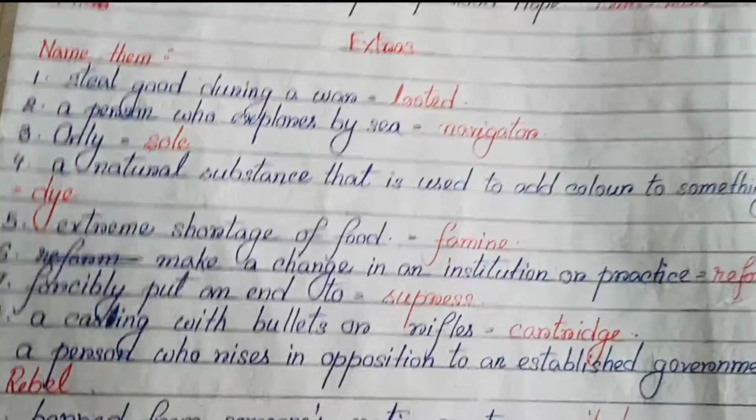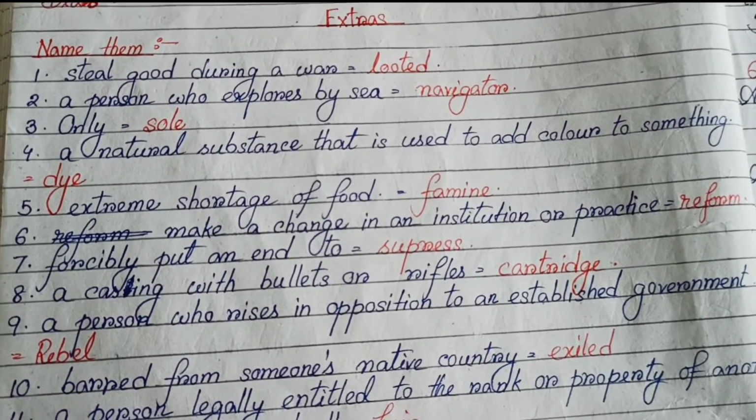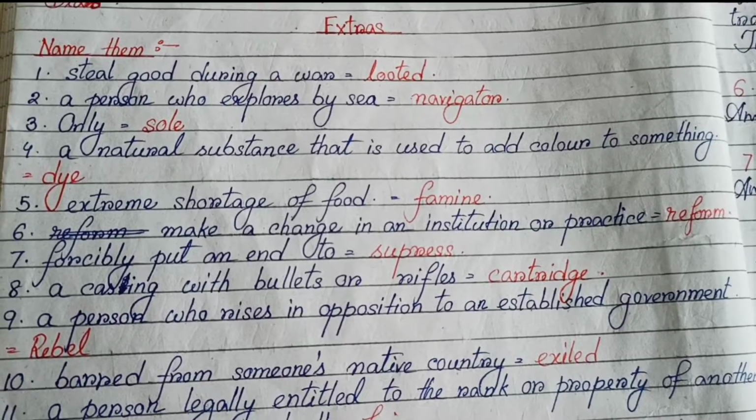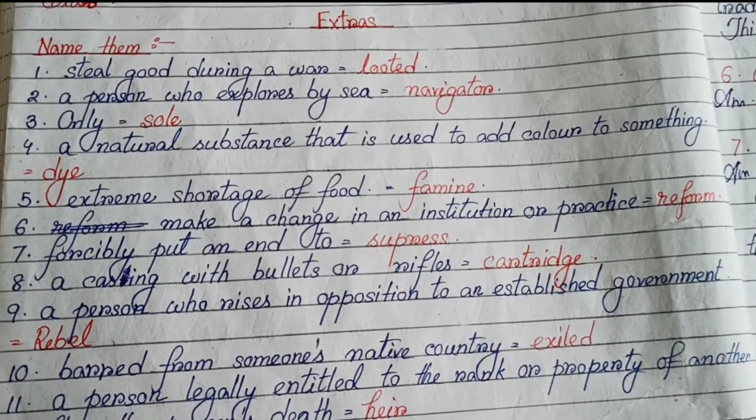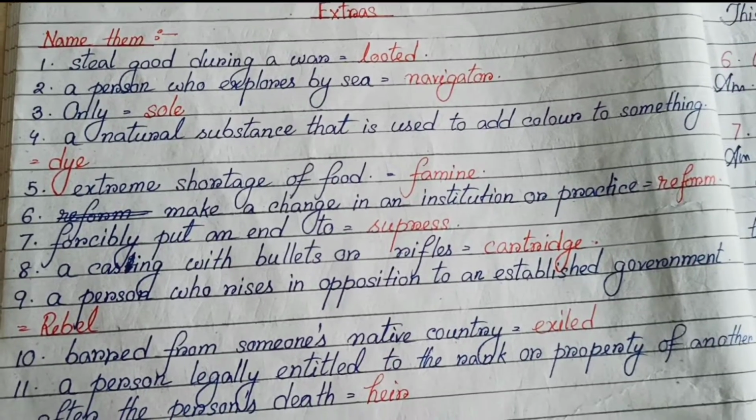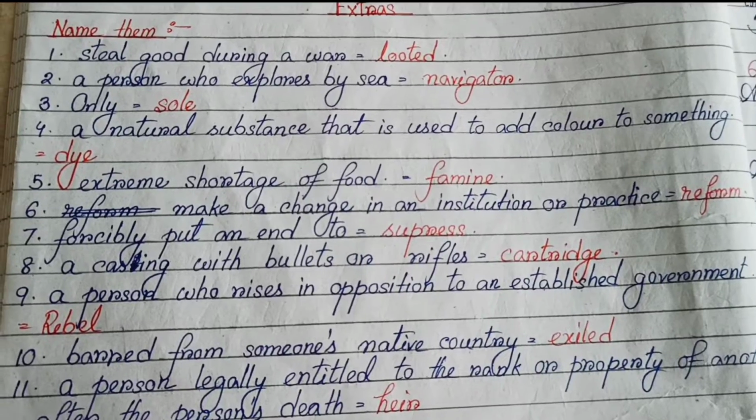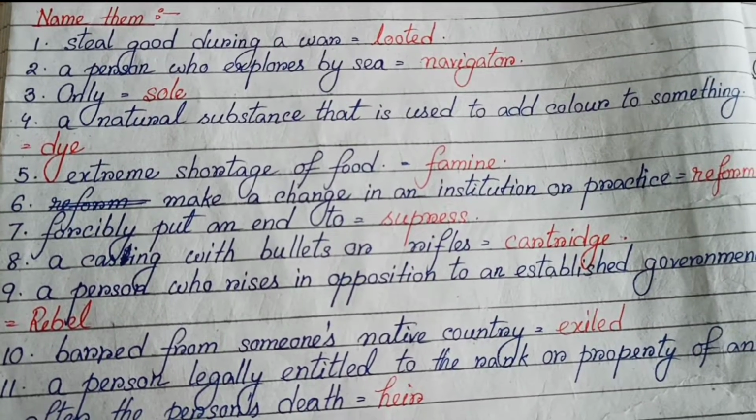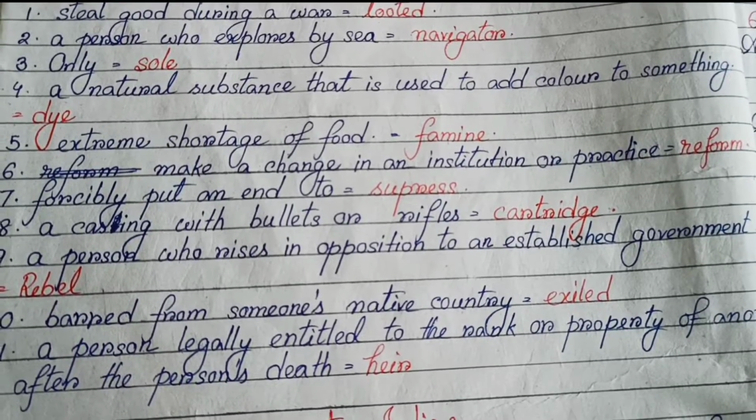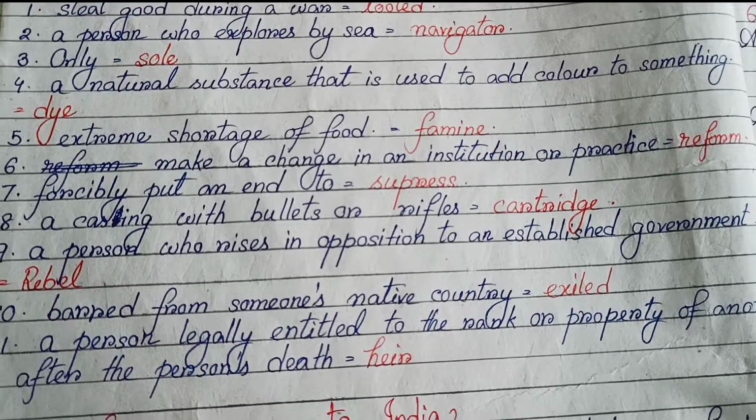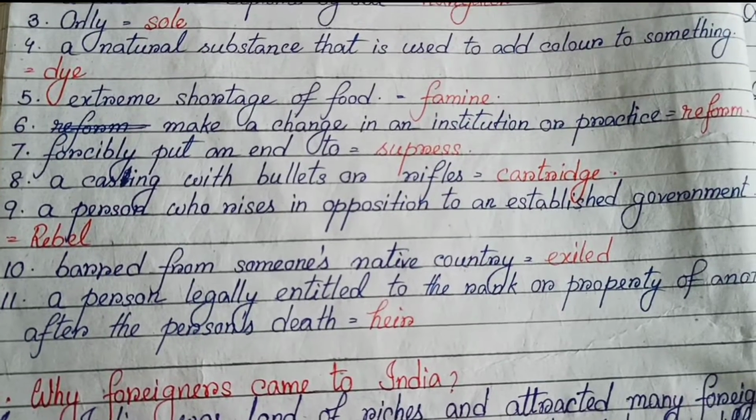At first we have some objectives. Name them. Number one, stolen goods during a war, that is loot. Number two, a person who explores by sea, navigator. Number three, only, soul. Number four, a natural substance that is used to add color to something, dye. Number five, extreme shortage of food, famine. Number six, make a change in an institution or practice, reform. Number seven, forcibly put an end to, suppress.